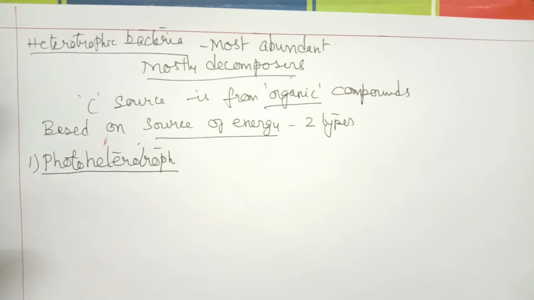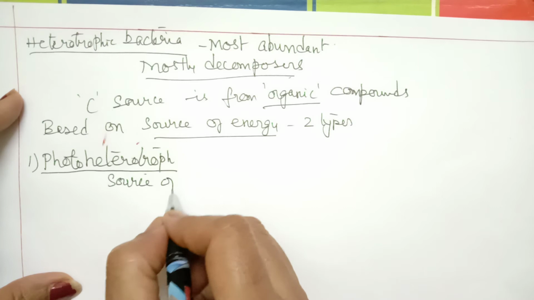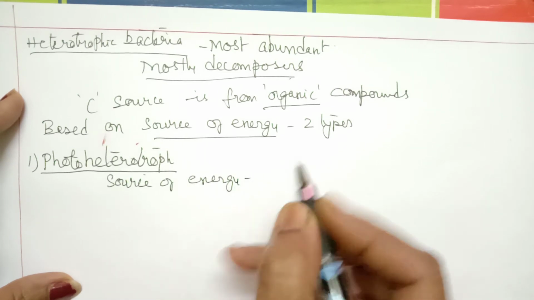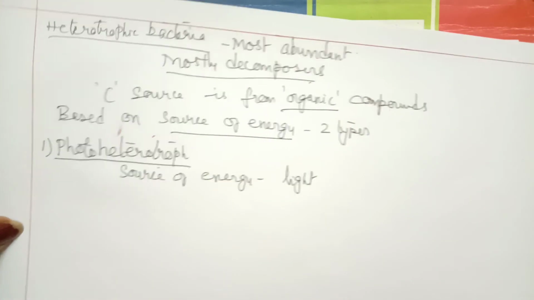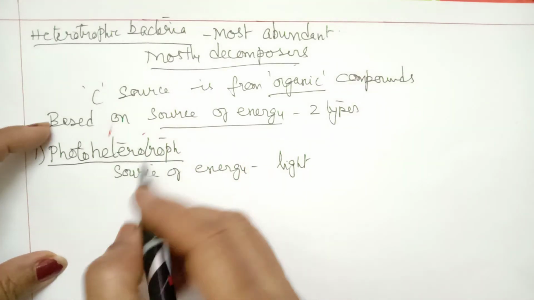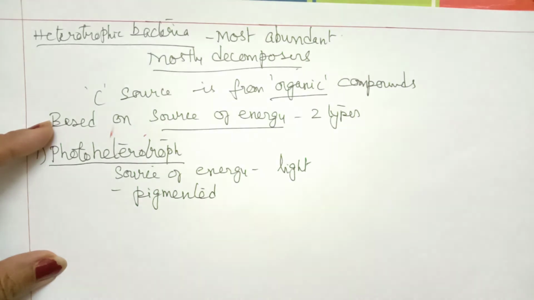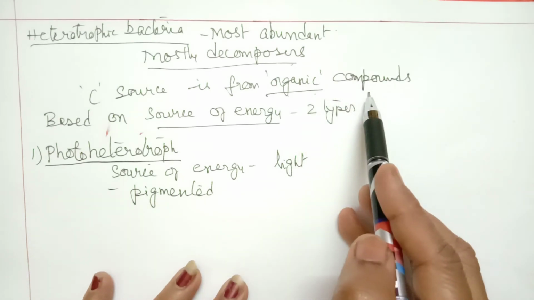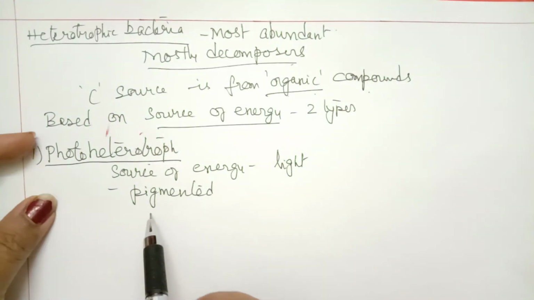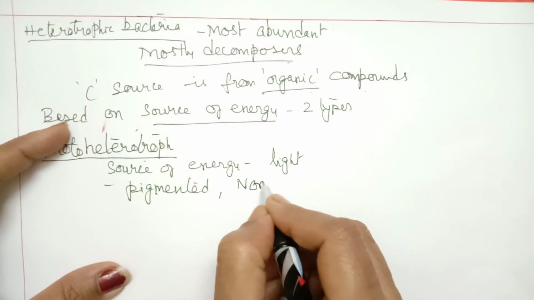Already we have seen the carbon source is from any external organic compound. That's why they are called heterotrophs. Since it is photo, the source of energy is sunlight. Therefore, since sunlight is the source of energy, these are pigmented bacteria. They have chlorophyll pigment. Source of carbon is from external organic compounds, source of energy is light, and these are generally non-sulfur.